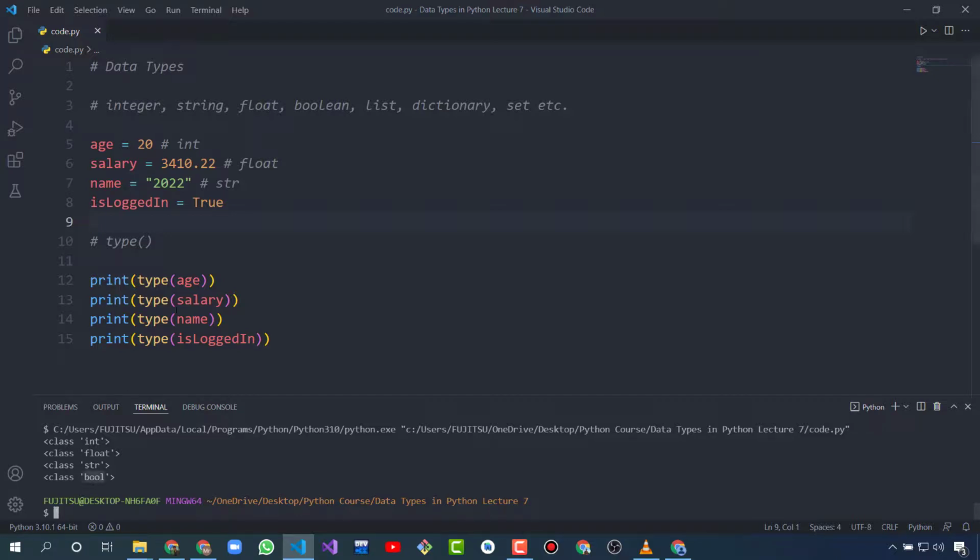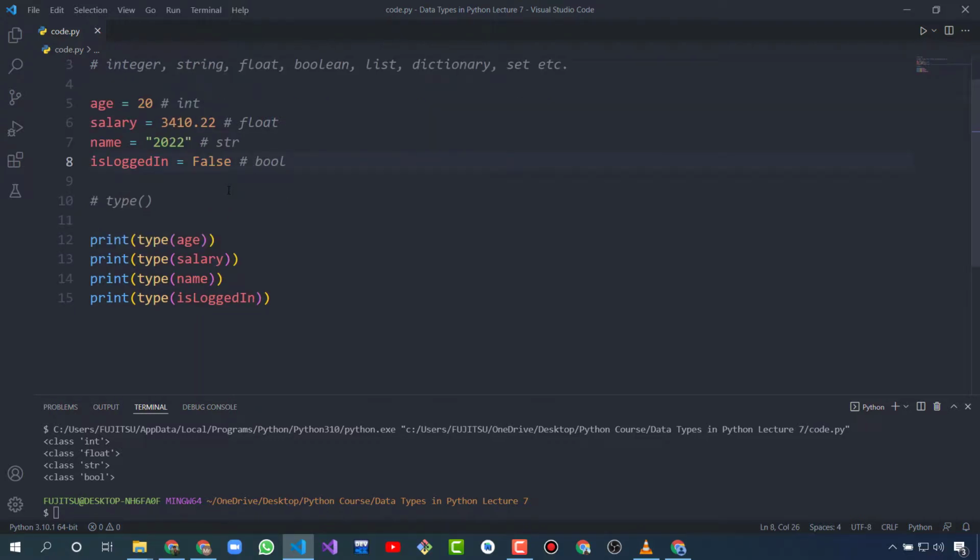Bool is the boolean value. So boolean has only two values, true or false, and if I give it false, then that is still a boolean. But if I give it a number, that will become an integer. We use these boolean values to check conditions that we will learn in upcoming videos.